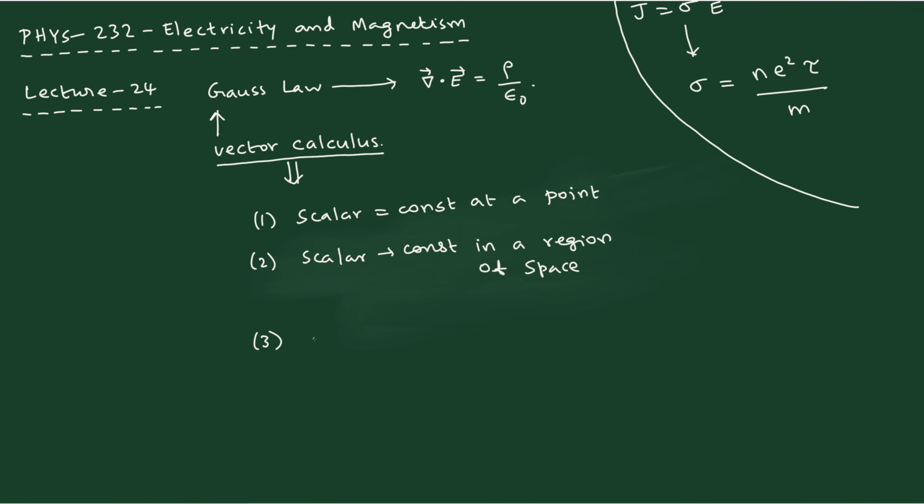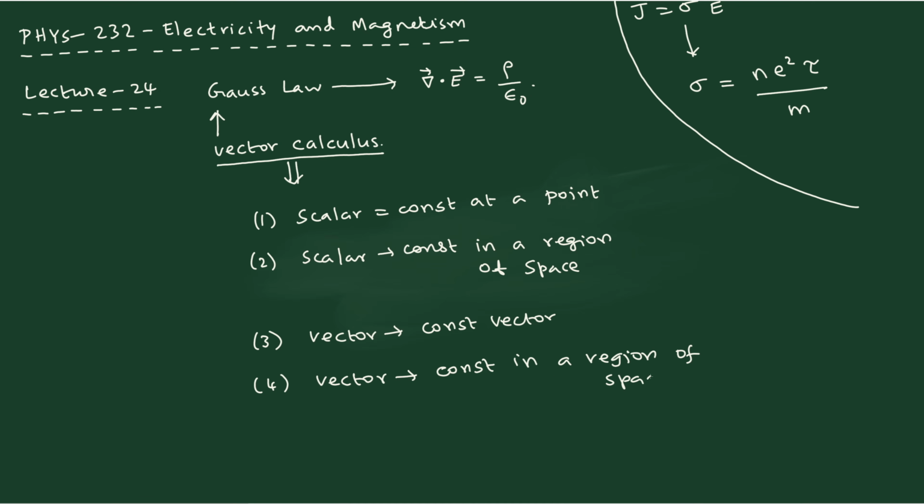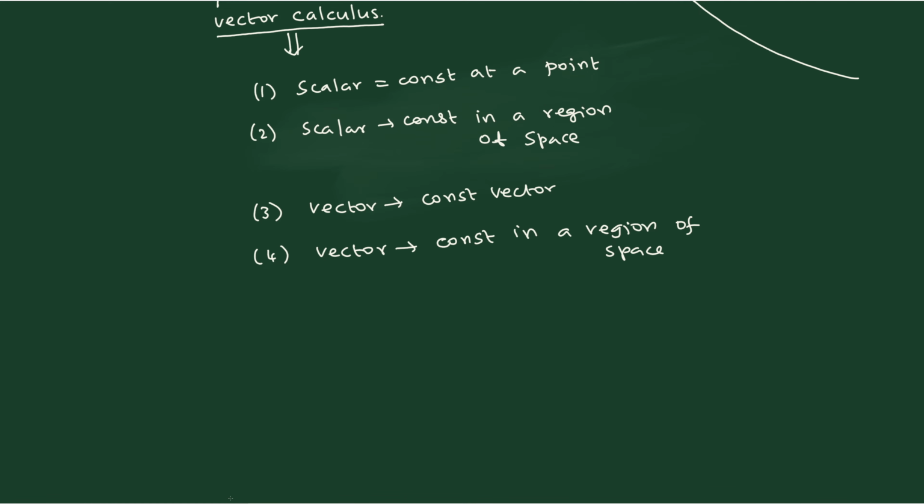Then the third one, once you have this, the same thing is applicable for the case of vectors. You can have a vector and that vector can be a constant vector. It can be a constant vector at a point. And the fourth possibility is that similarly you can have a vector, but it will be a constant in a region of space. So once you understand all these things, then we can give the appropriate technical terms, namely the mathematical name for this. Let us understand the first one.